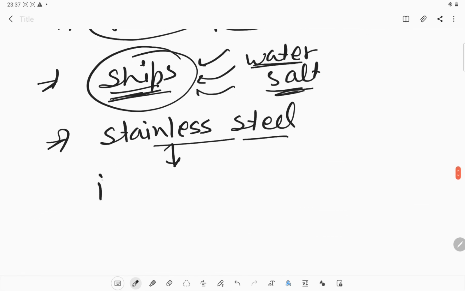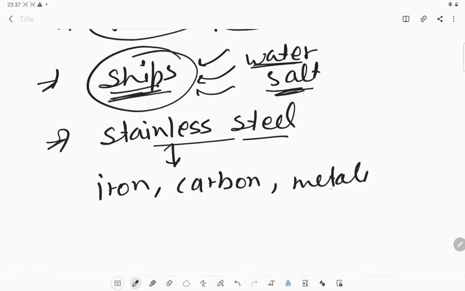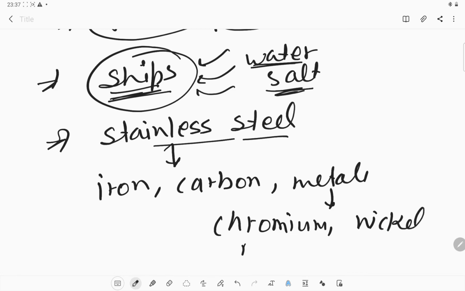Stainless steel is also a very good example, because it contains a mixture of iron, carbon, and some kinds of metals like chromium, nickel, and manganese.